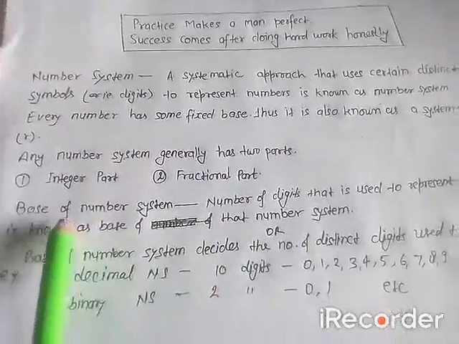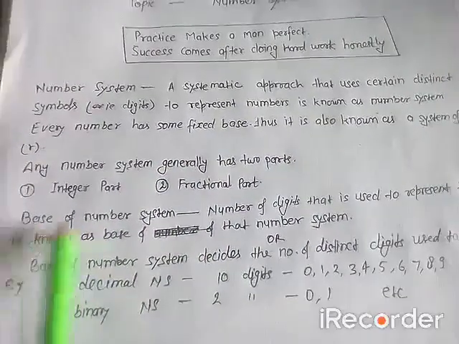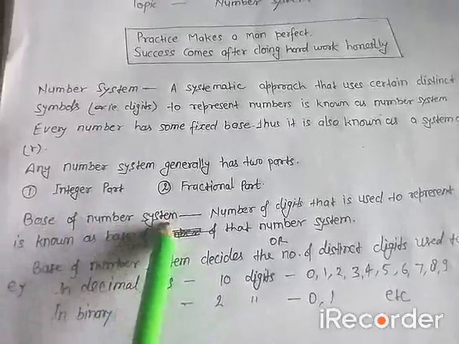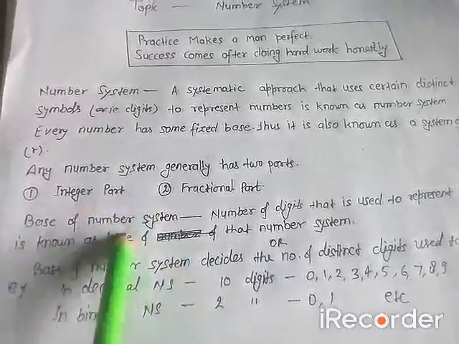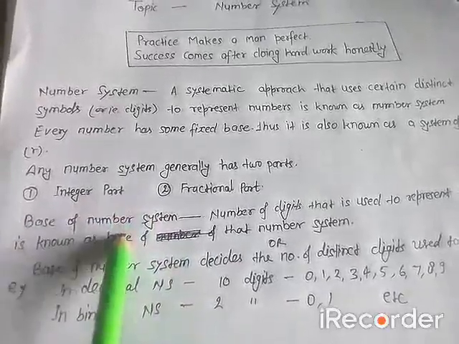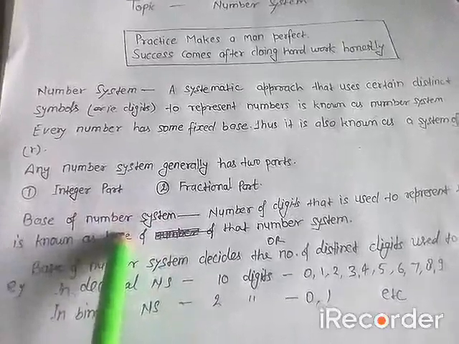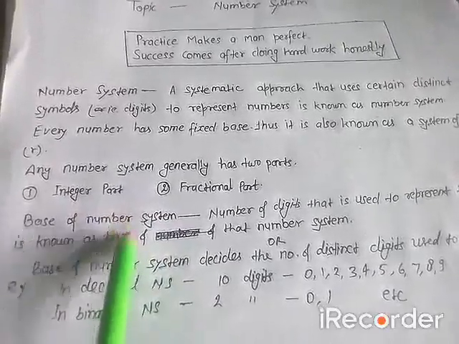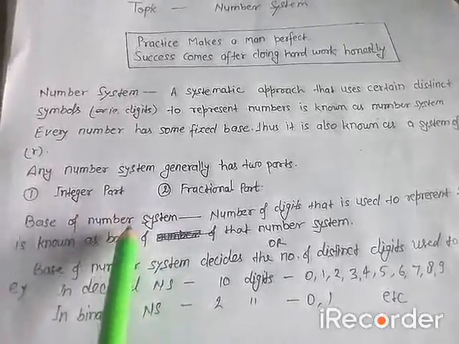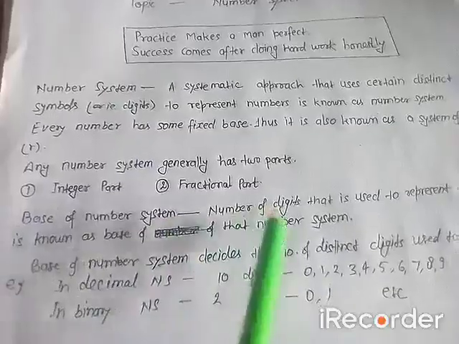Now let us see in detail what is the base of a number system. Every number system has some certain base. So base is very important with reference to the number system.